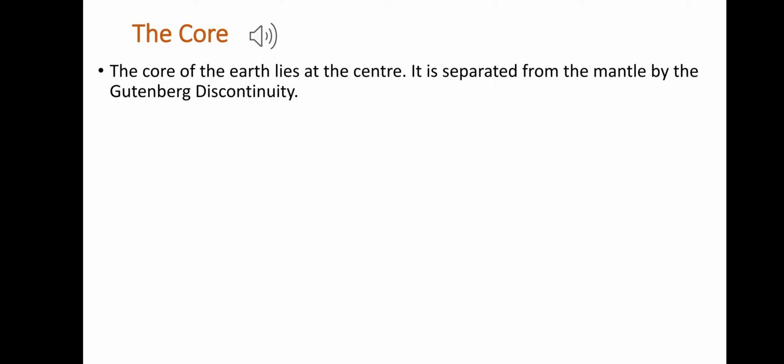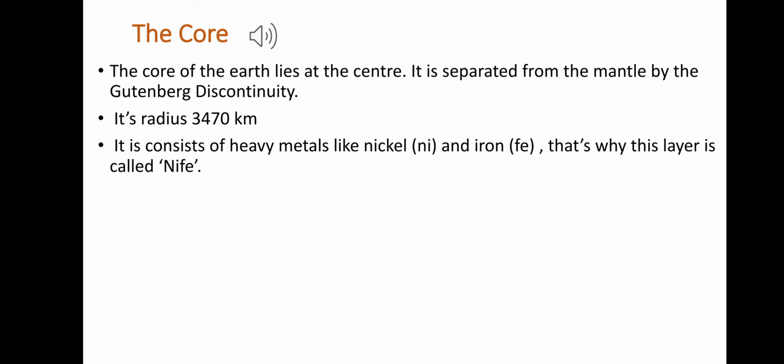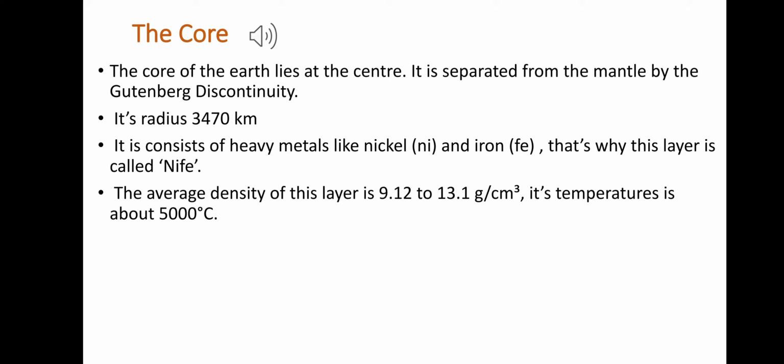Our next point is the core. The core of the Earth lies in the center of the Earth. It is separated from the mantle by the Gutenberg discontinuity. It consists of heavy metals like nickel and iron, that's why this layer is also called Nife. Its average density is 9.12 to 13.1 gram per centimeter cube, and the temperature is more than 5000 degrees centigrade.